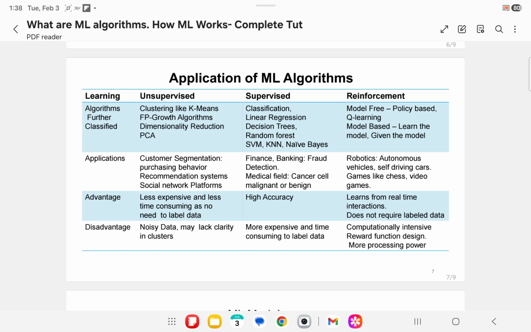The advantages of reinforcement learning are that it learns from real-time interactions and does not require labeled data. The disadvantages of reinforcement learning are that it is computationally intensive, needs reward function design, and needs more processing power.